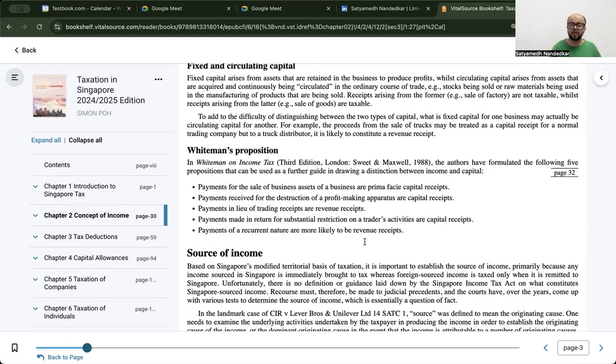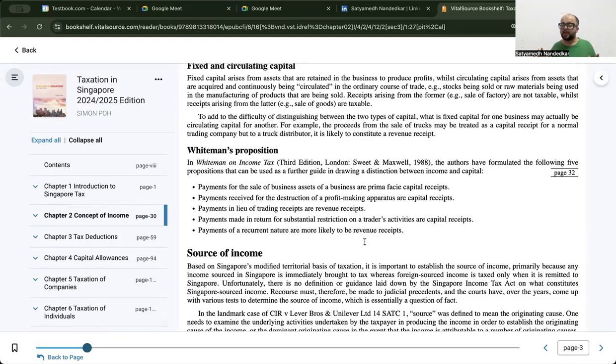So, to cut a long story short, what is a revenue receipt? A revenue receipt is something that I get on my regular sale of my regular inventory in the ordinary course of business, just daily work, day-to-day activities.